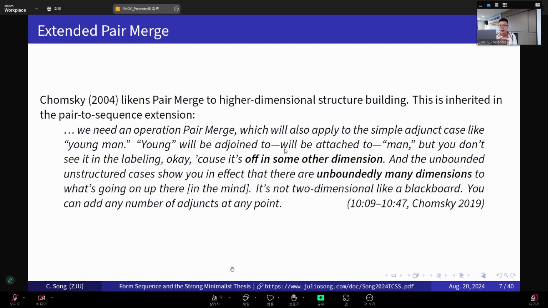And then we should also remember that Chomsky has been likening pair merge to higher dimensional structure building, as Victor mentioned this morning. And this has been the case since the early noughties. And then this higher dimensional thinking has been inherited in the form of Form Sequence as well. Since this quote has been mentioned by Victor, I won't repeat it here.